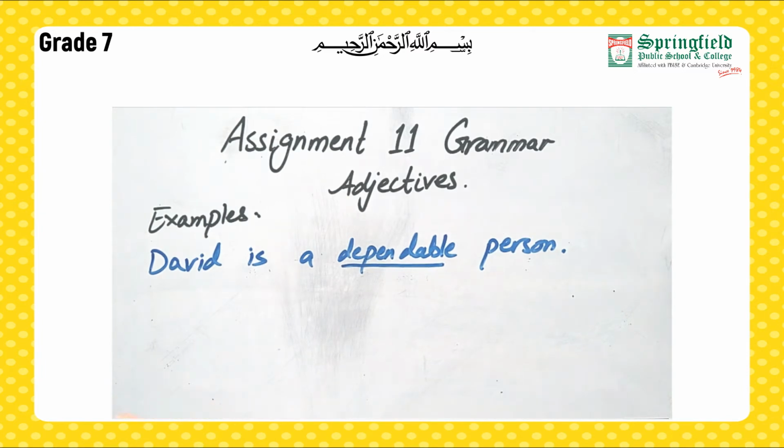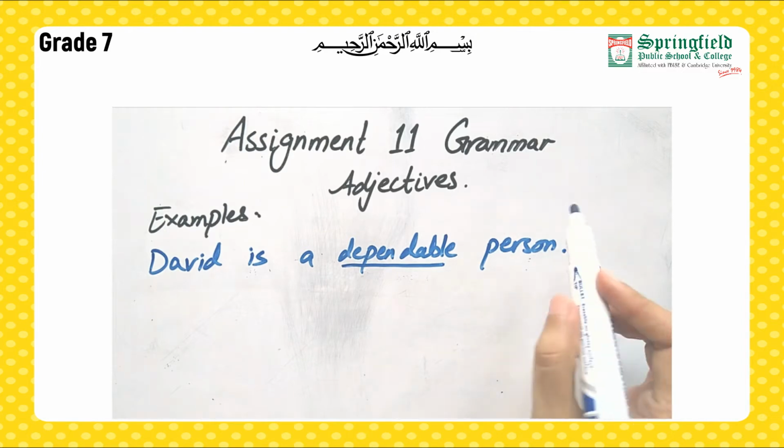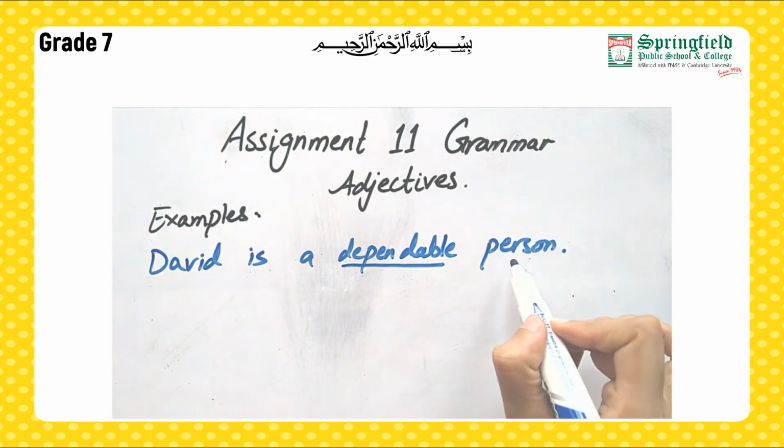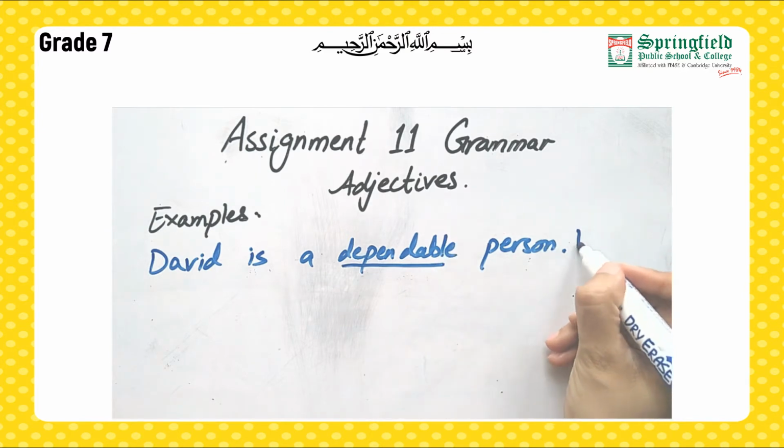Now there's one more thing, that adjectives can come before the noun and they can come after the noun. Alright, so it depends upon how you're using it. It can come before and it can come after the noun as well. So in this sentence, dependable person, so person is referred here, so it is coming before.